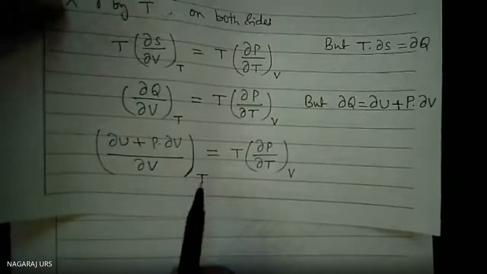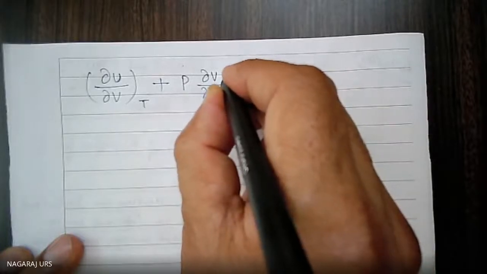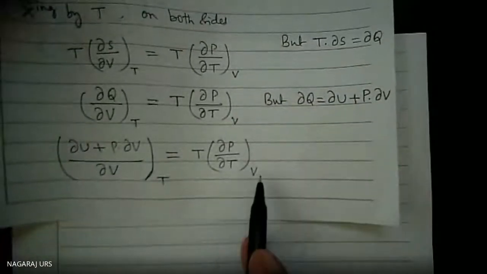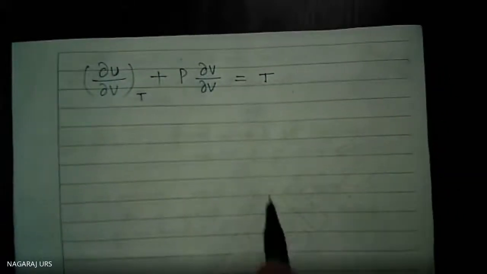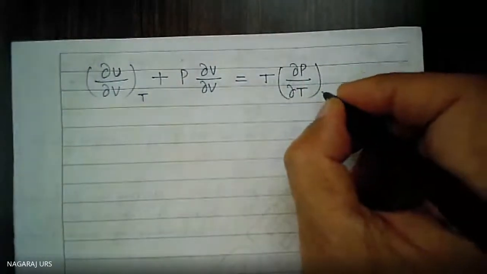So here, del U divided by del V at constant temperature, plus P del V divided by del V at constant temperature, is equal to T into del P divided by del T at constant volume.